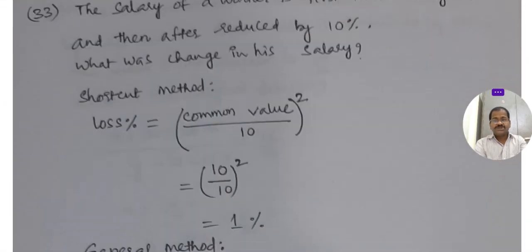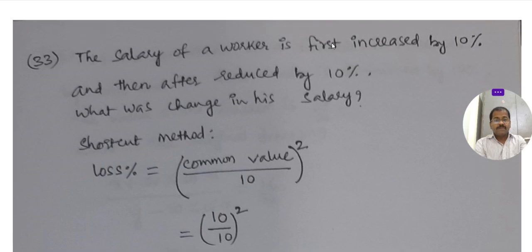You see here, salary of a worker first increased 10%, then after reduced 10%. First they gave, let us consider 100 rupees, but his salary is increased 10%, 110. Now his salary, after increasing 10%, is 110 rupees. Then immediately they reduced 10%. Out of 110, we have to reduce 10%, 10% of 110, from 110 rupees.